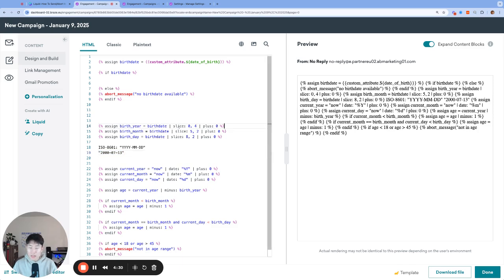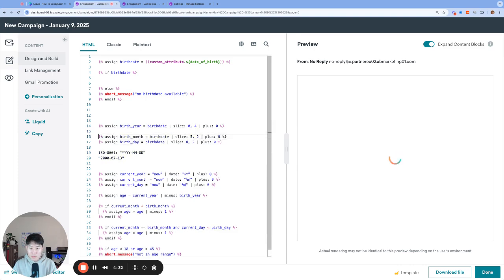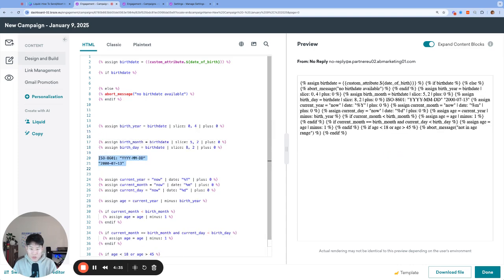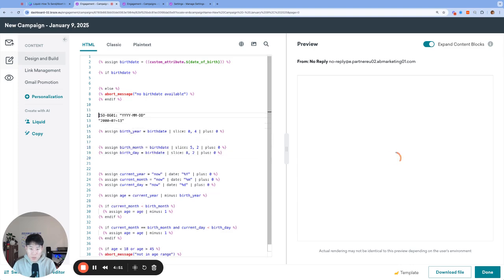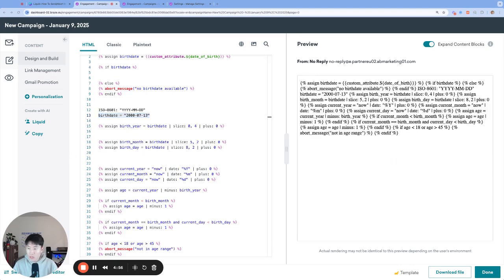And let's look specifically at this first line just to use as an example. So ignore all this code. This is just me writing some examples. But first, we are simply creating another variable called birth year, so we can store exactly just the birth year and not the full birth date. I'm going to actually move this to the top so we can use this as a reference. So imagine we have birth date equals this variable behind the scenes. And the birth year variable takes the full value behind birth date, which is 2000-07-13, but we are going to slice this value.